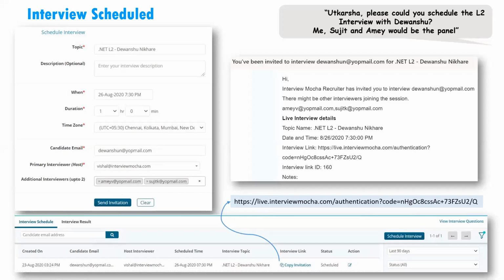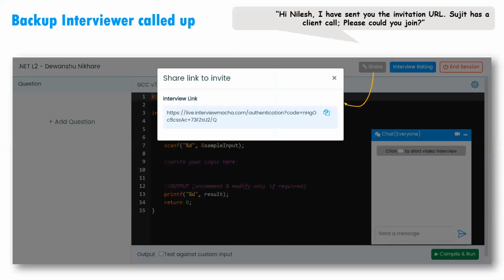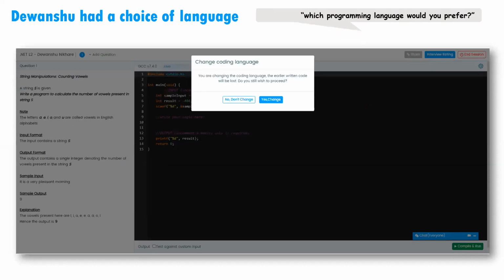Then the day of the interview arrived. Unfortunately, Sujit had an important client call, so Sujit could not join. What we had to do was share this link from the live coding interview platform itself to a backup interviewer. Nilesh had a heads up that this might happen, so we just shared the link to Nilesh, and Nilesh joined. Then Devanshu joined, Amay joined, and we started with the interview.